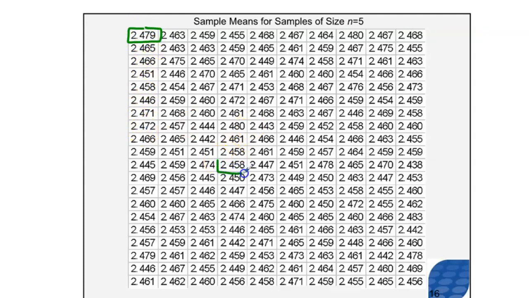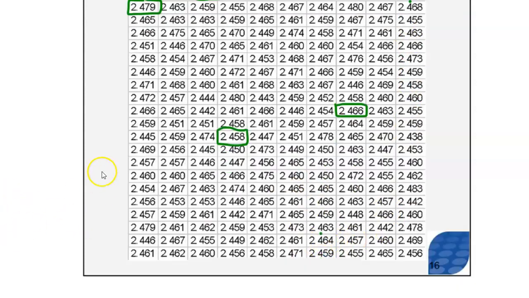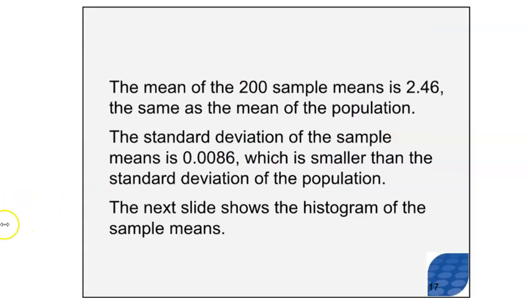I found 5 pennies, I added their weights together and divided by 5. These are all sample means. Keep in mind, this is something that students sometimes confuse. This is not individual pennies. This does not represent one penny. This represents the weights of 5 pennies averaged out. Okay, great. Hopefully you understand that piece.